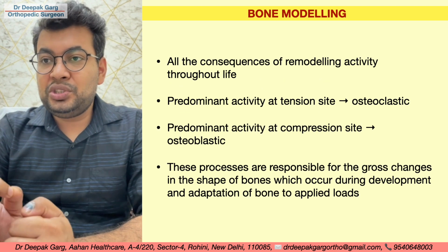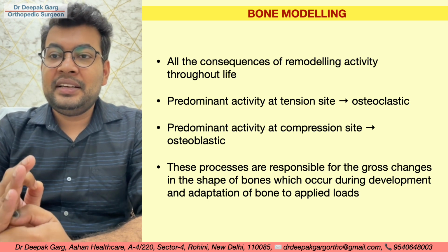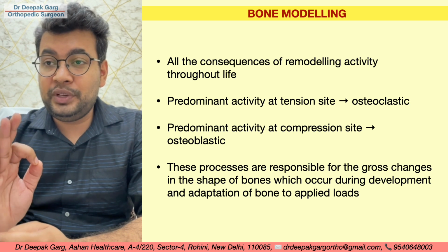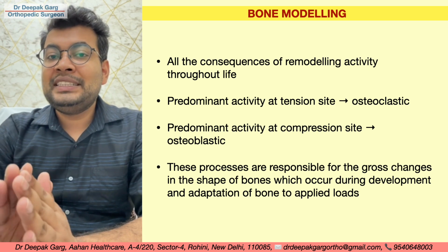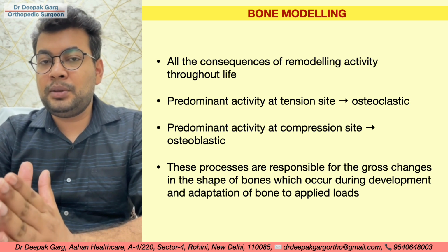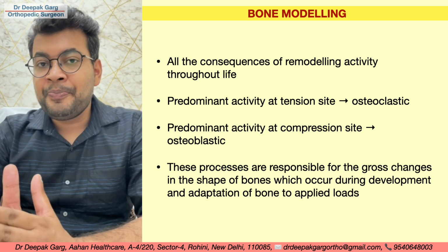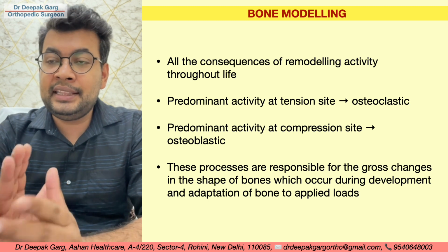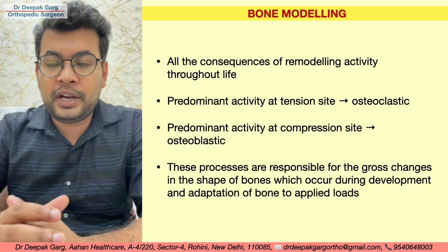Now what is bone modeling? All the consequences of remodeling throughout life are called bone modeling. That means all the consequences of remodeling will lead to reshaping of the bone. Somewhere the bone is strong, somewhere the bone is more, somewhere the bone is low. So that will change the shape and maintain the shape of the bone. This is called bone modeling.